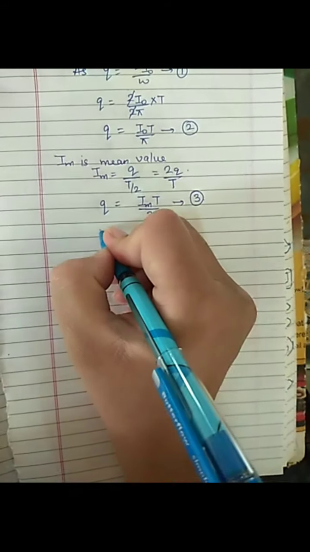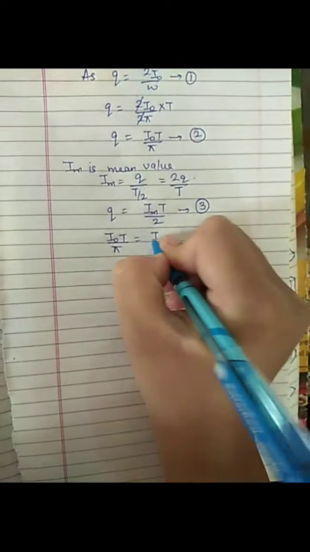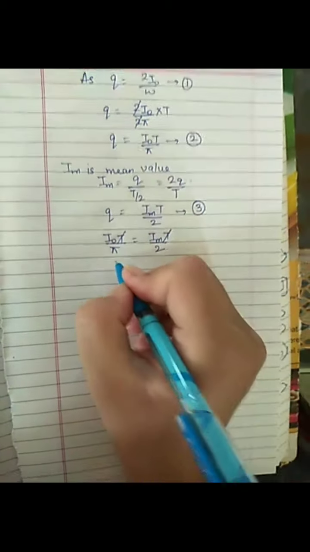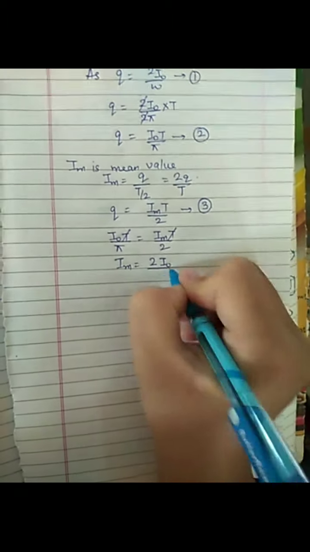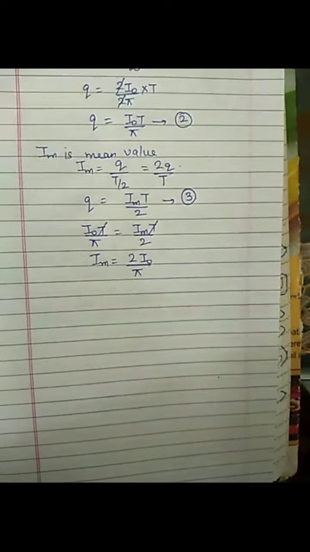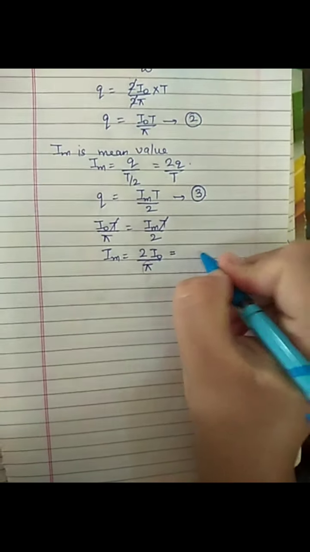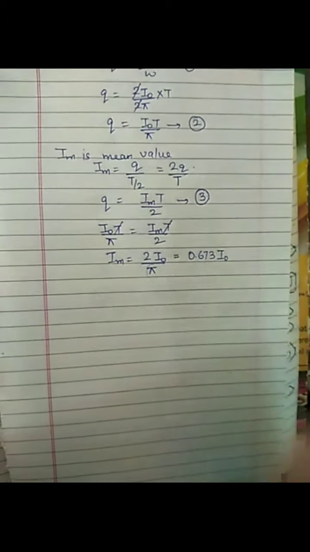Now comparing 2 and 3, we will get I naught T upon pi equals Im T by 2. On further solving, we will get Im equals 2 I naught upon pi. On substituting the value of pi and solving further, we will get Im equals 0.673 I naught.